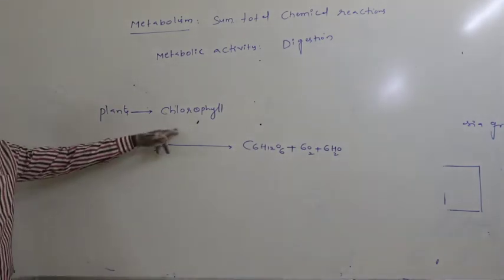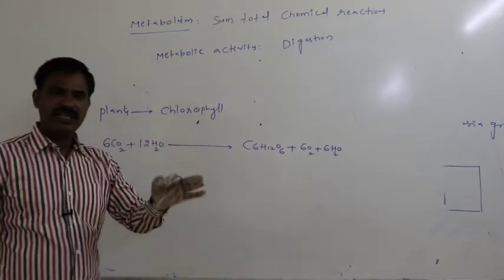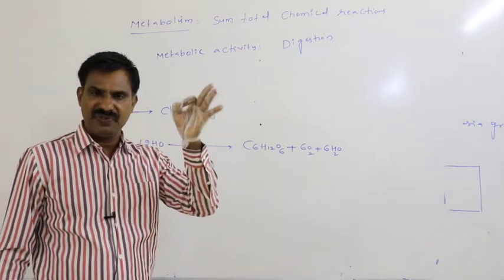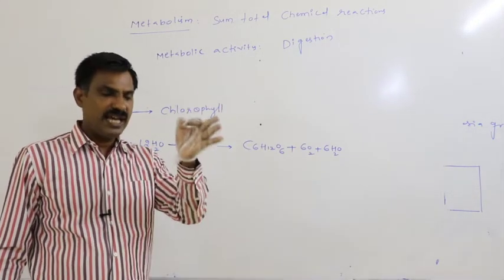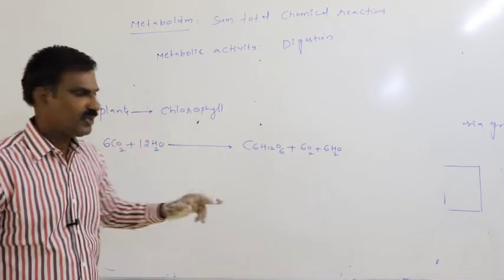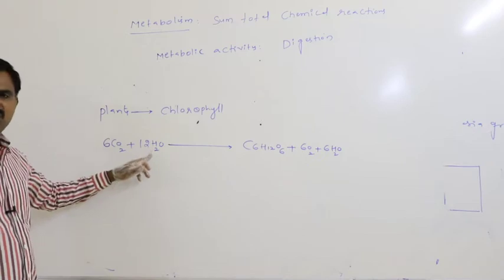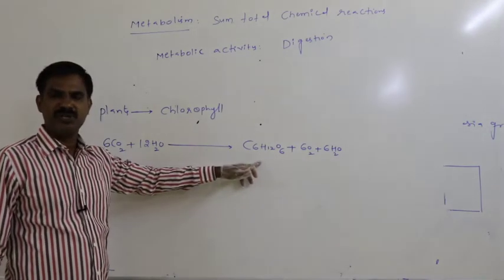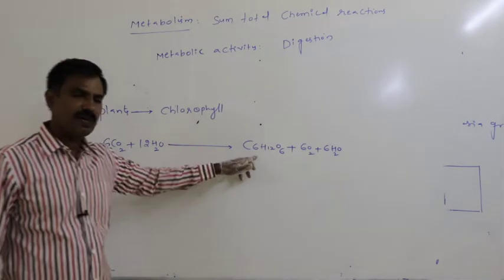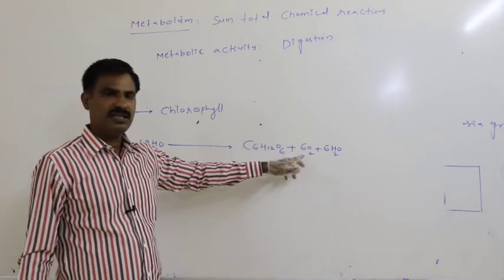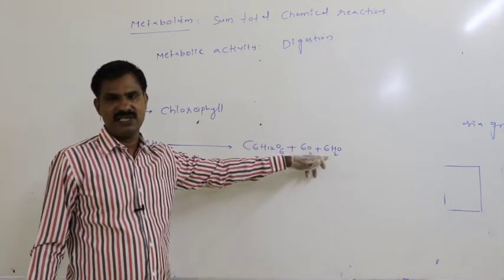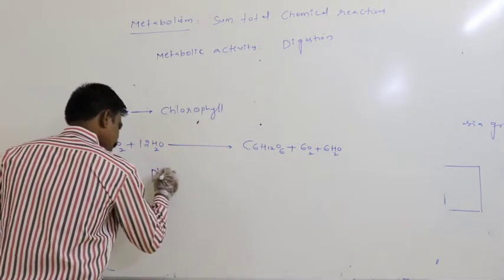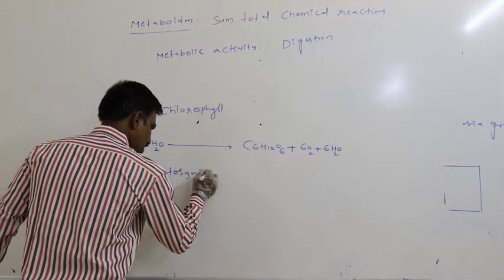In photosynthesis, whatever solar radiation, whatever sunlight is trapped by chlorophyll of green plant, by utilizing such energy, CO2 is combined with the water inside the leaf of a plant. Finally, that leads to the formation of starch, that is the carbohydrate. Along with that, oxygen as well as water also gets released. This reaction is said to be photosynthesis.